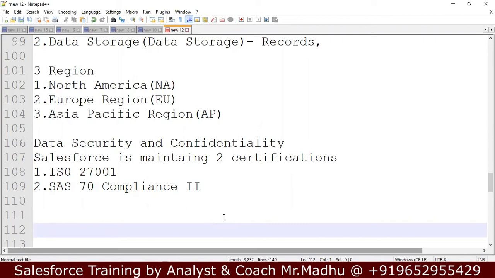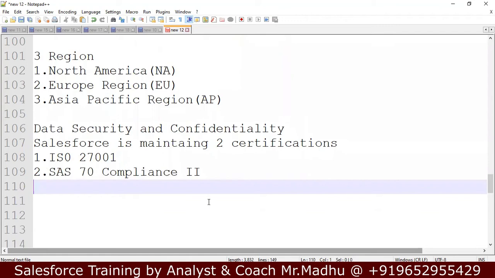These organizations, ISO and SAS, after they do a lot of tests, they allocate professional hackers to attack the database servers to get data. They appoint many people to try hacking this database.